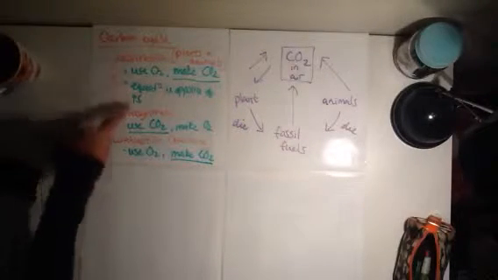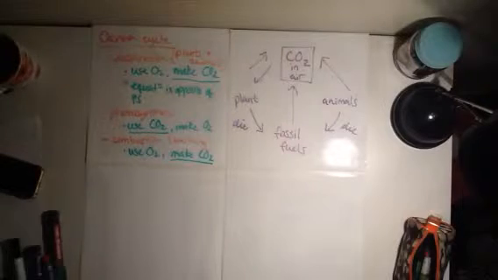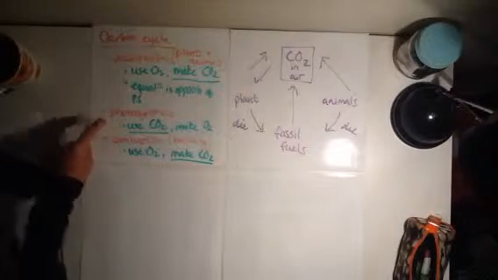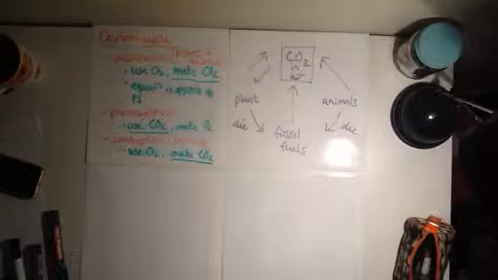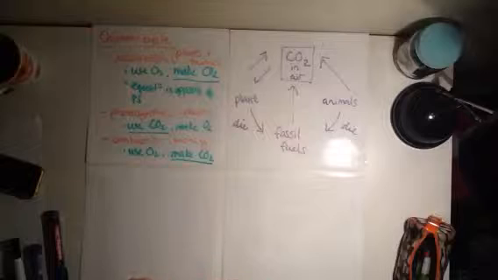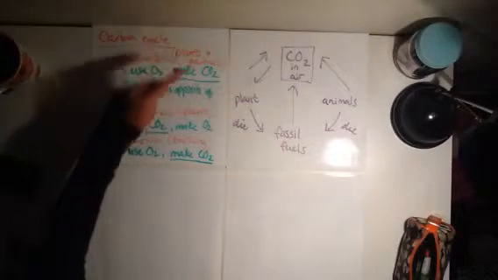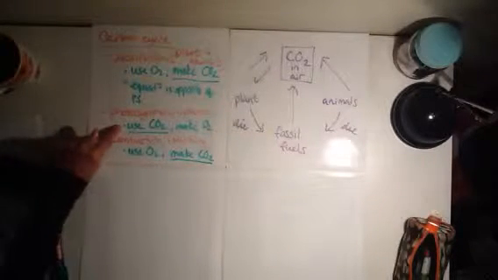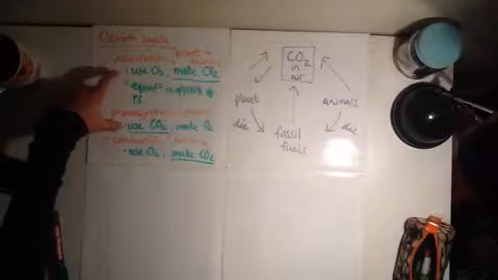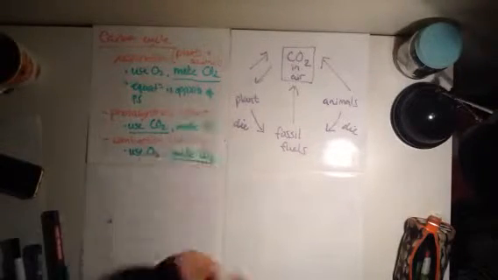And respiration is the opposite of photosynthesis. That's why I said the equation is the opposite of photosynthesis. For photosynthesis, we know that it only happens for plants, and since it is the opposite of respiration, instead of using oxygen and making CO2, it's using carbon dioxide and it makes oxygen. So it's literally the opposite of each other. And photosynthesis, again, is only for plants.